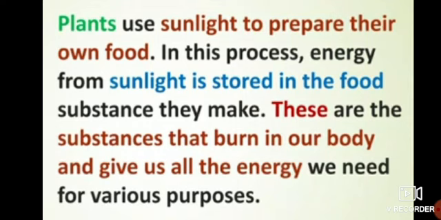Okay. So these are the substances that burn in our body and give us all the energy we need for various purposes. So we eat the same food material which is used by plants. So when this food material is burned in our body, we get energy.